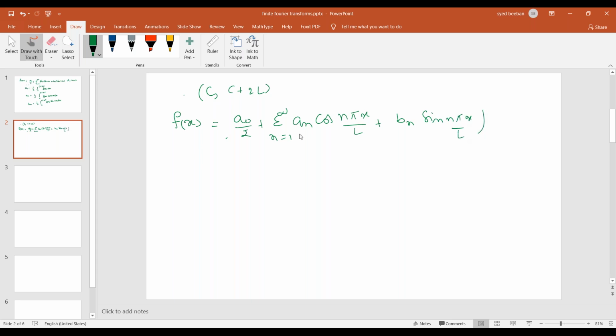This one we know. In this, a0 is 1 by l, integral c to c plus 2l f of x dx.